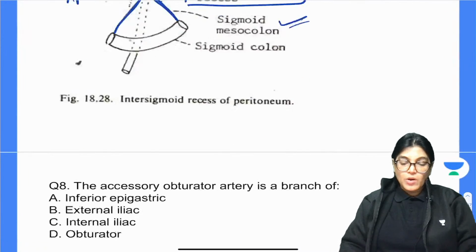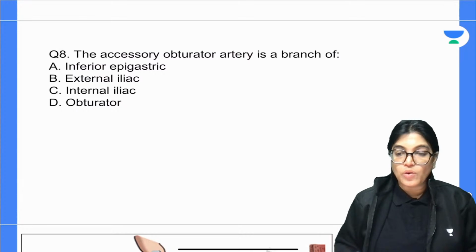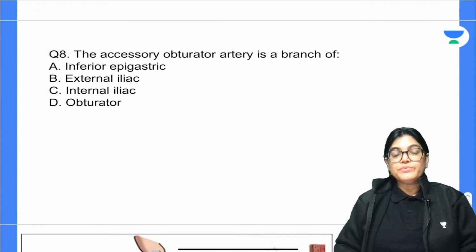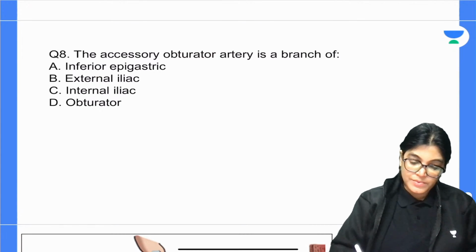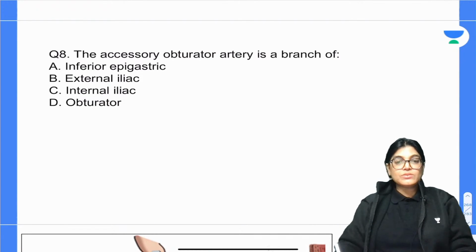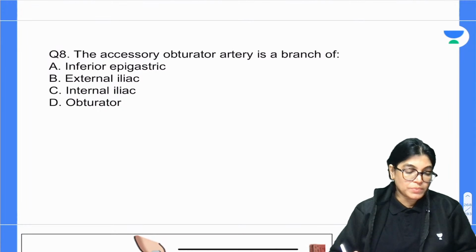Now let's talk about the next MCQ. Accessory obturator artery is a branch of which of the following arteries? Inferior epigastric, external iliac, internal iliac, or obturator artery? Which is the correct answer? Accessory obturator artery is a branch of inferior epigastric, external iliac, internal iliac, or obturator artery.